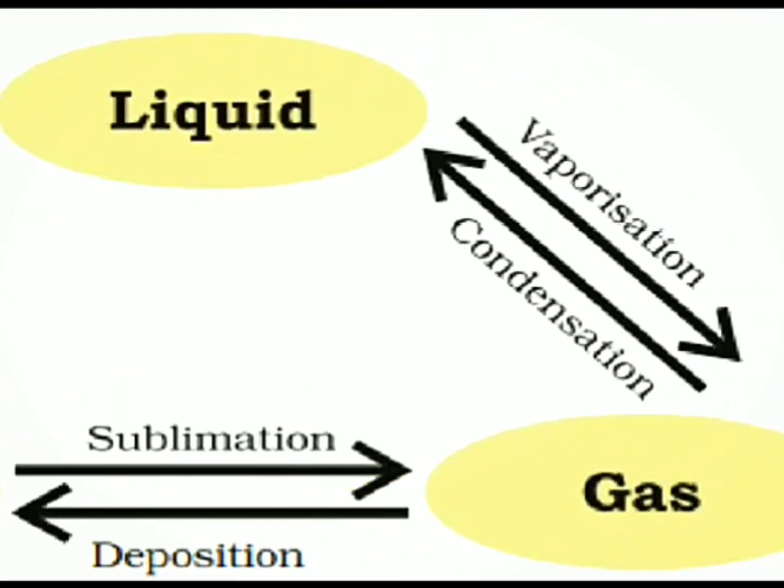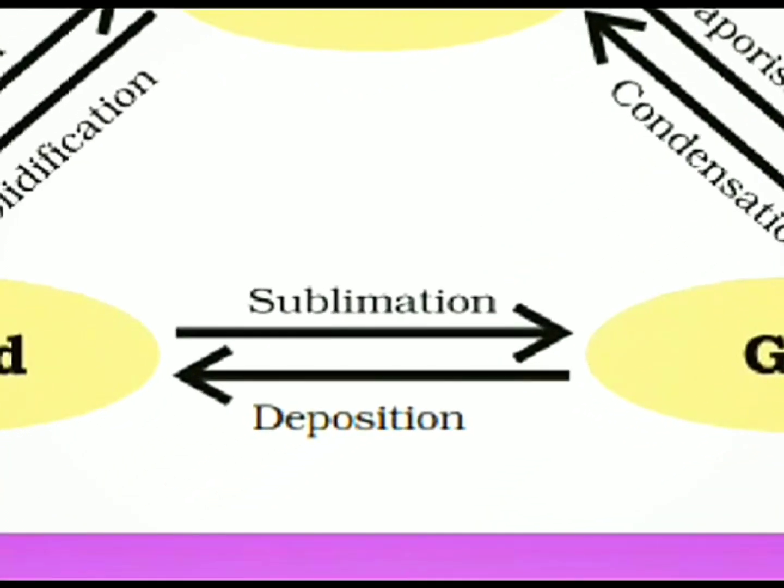Similarly, conversion of liquid state into gaseous state is called vaporization, whereas conversion of gaseous state into liquid state is called condensation. One of its examples is cloud formation. Now, conversion of solid state directly into gaseous state is called sublimation, whereas conversion of gaseous state to solid state is called deposition.